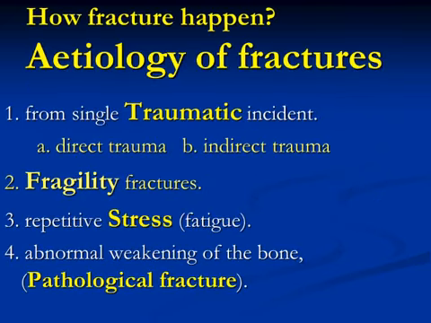Etiology of the fracture. How the fracture happened. The fracture may result from traumatic incidents, whether direct or indirect trauma. We must keep in mind that direct trauma causes a fracture at the site of injury, while with indirect trauma, the fracture could happen away from the site of injury, like a twisting of the leg may lead to a fracture of the neck of femur. The other type is called a fragility fracture, usually seen in osteoporotic bone.